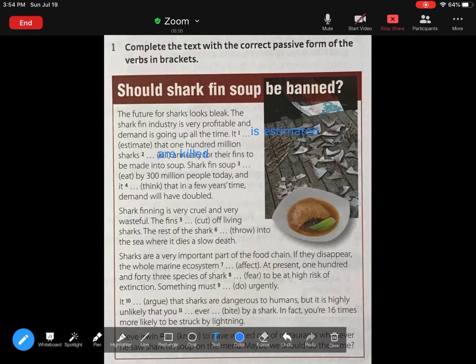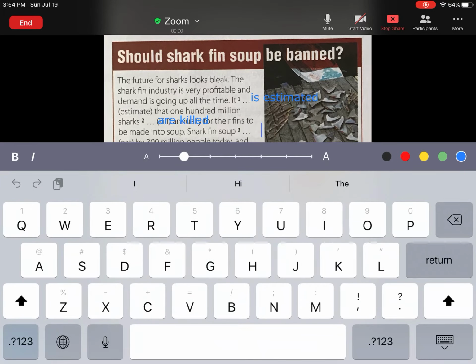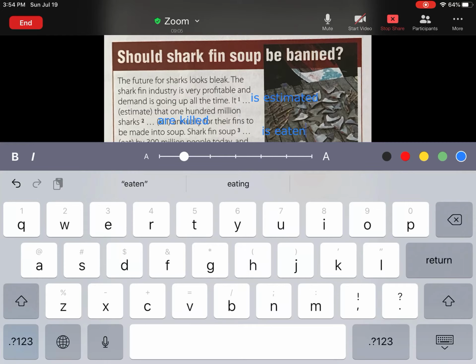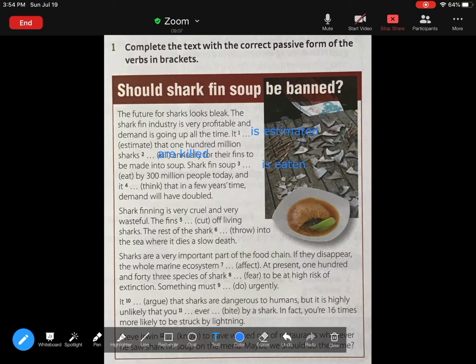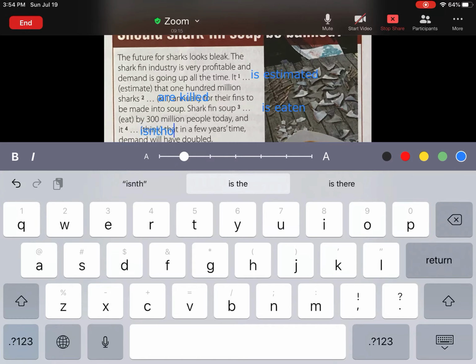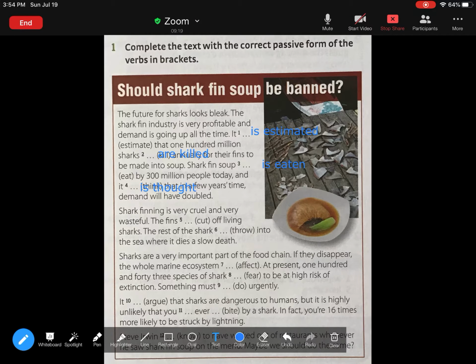and we have the verb eat. Is eaten by 300 million people today, and it is thought that in a few years' time, demand will have doubled. Shark finning is very cruel and very wasteful.